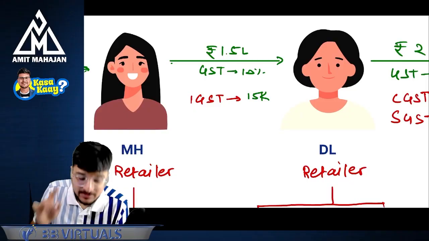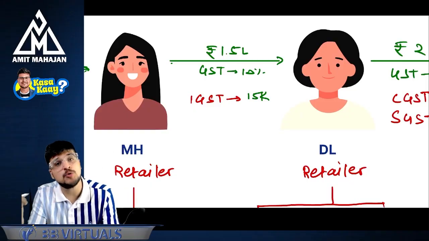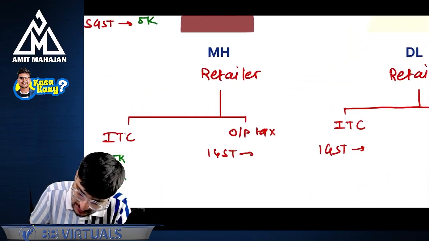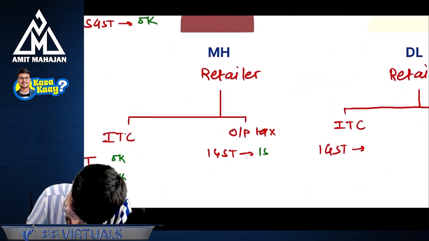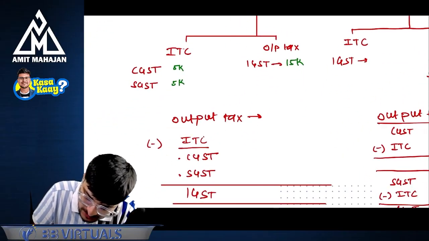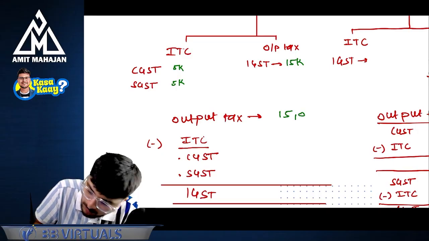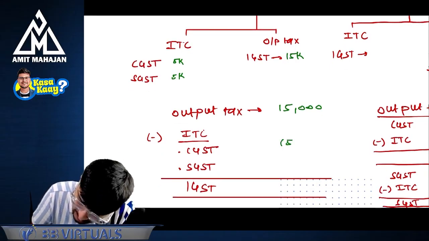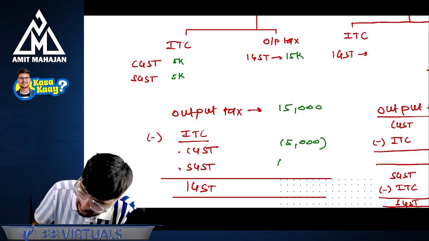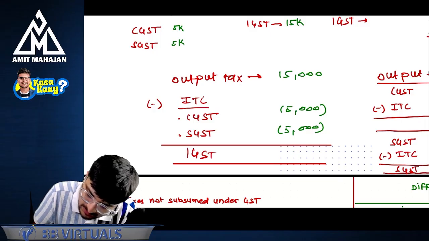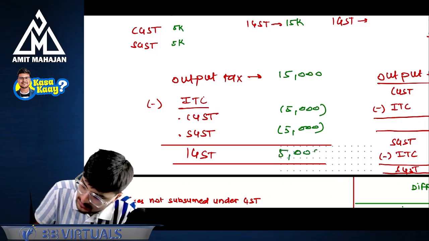So can I say the Maharashtra retailer's output tax is 15,000 of IGST? Yes. So let's come here and write IGST output tax 15,000. So what is the output tax of this person? 15,000 rupees of output tax, and CGST, SGST, that is 5,000 rupees and 5,000 rupees credit I will be able to take. And here the answer will be 5,000 rupees of IGST.